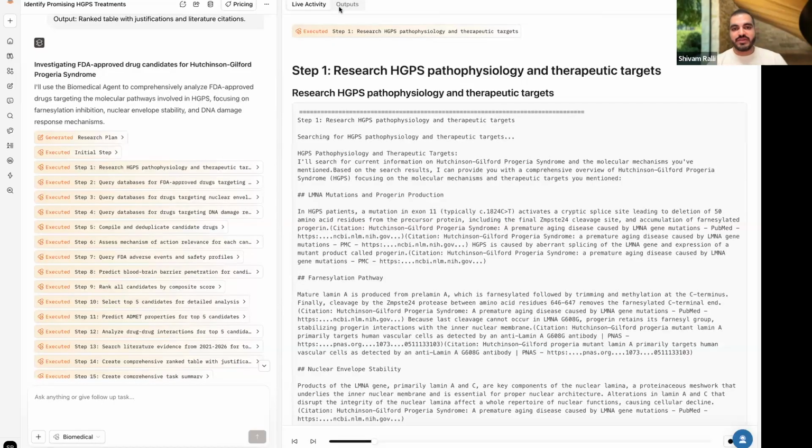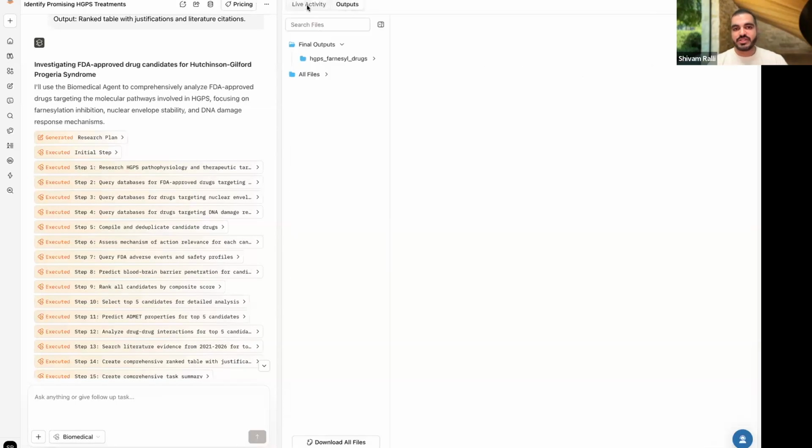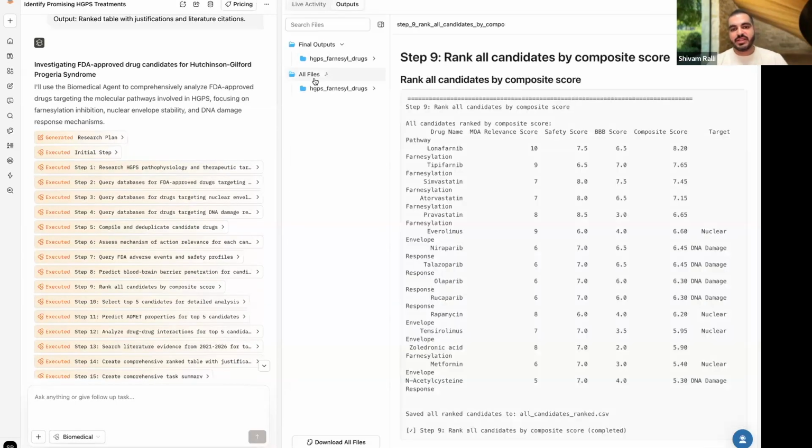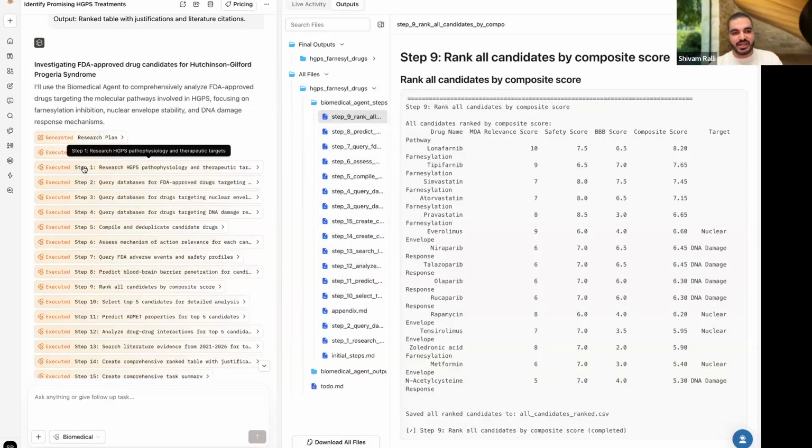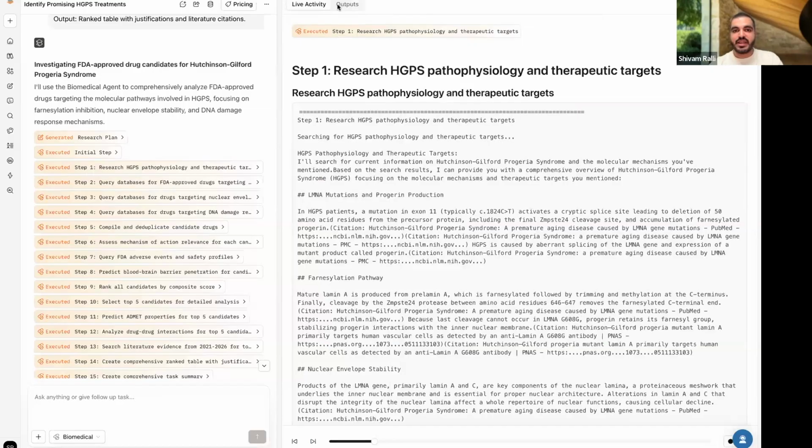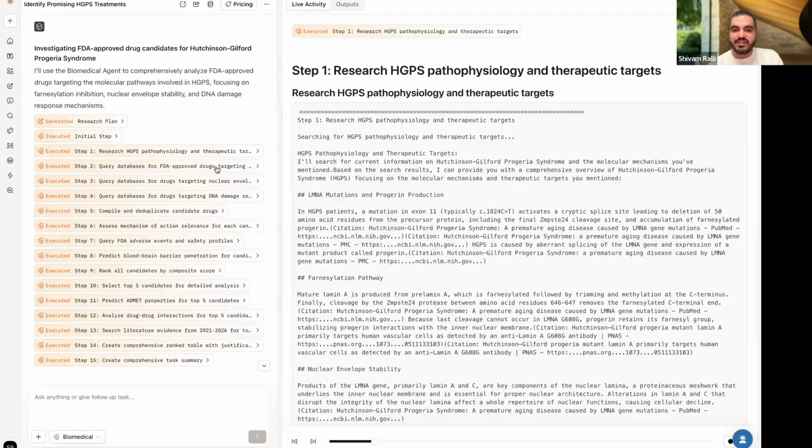If you want, you can always see on this top we have a bar for outputs and live activity. In the all files, that's what you will see when you're running a query by yourself. You'll see the steps which are exactly correlating to these files, and you can always come and see what's happening there, as well as the biomedical agent in itself, right?